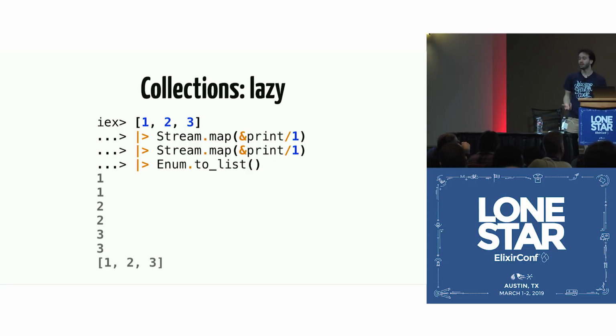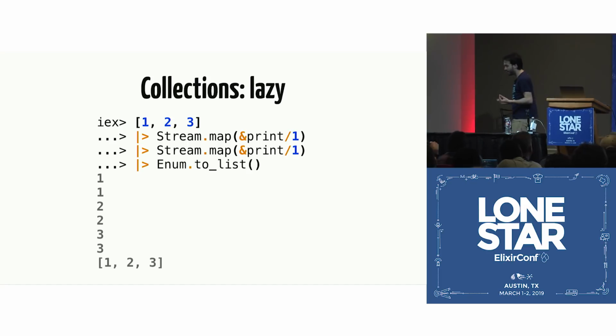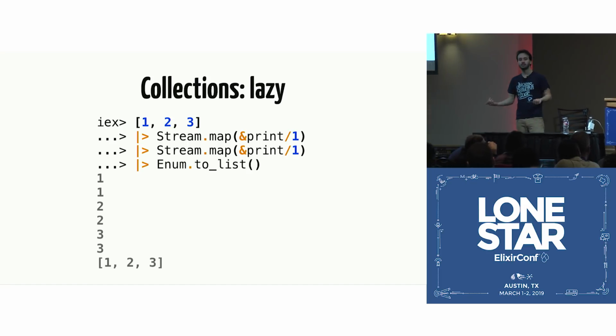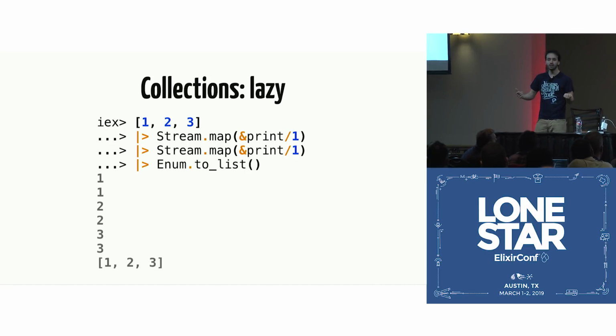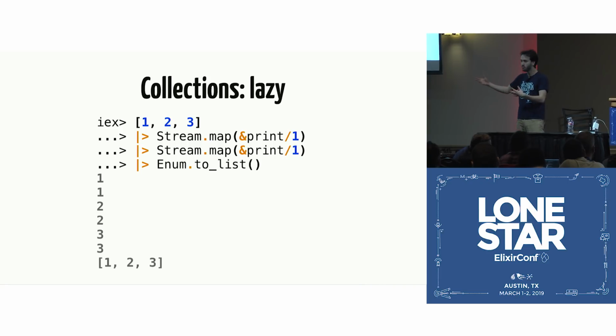And why is this important? This is important because it allows us to work with really large collections. Imagine, for example, you have a 1 GB CSV file that you have to process. If we use Enum, you have to load the 1 GB into memory, and then you process it. All of the 1 GB in memory is going to generate a lot of garbage.